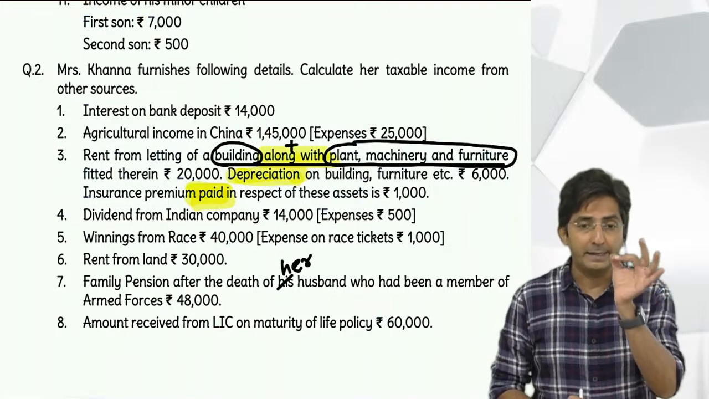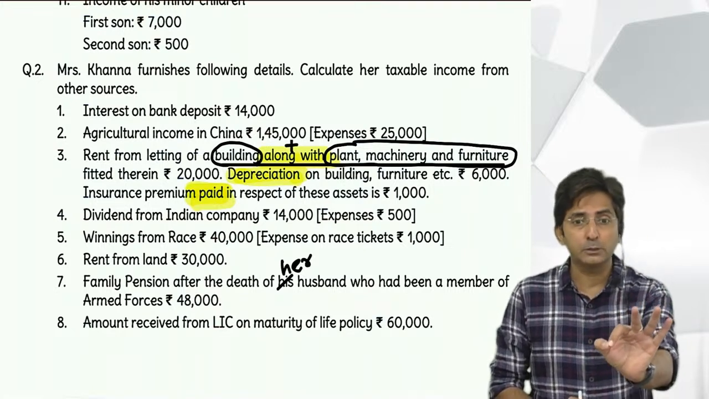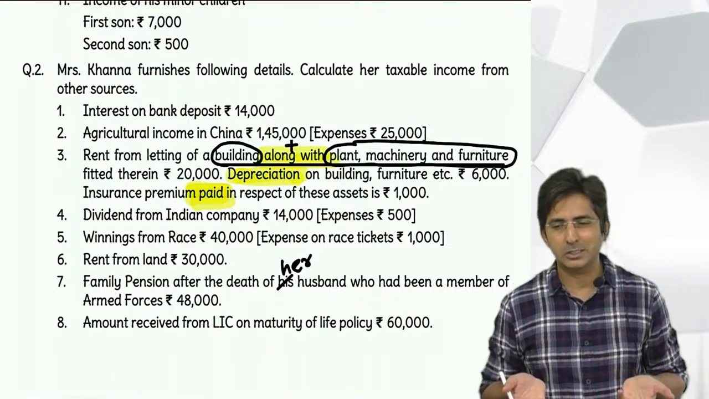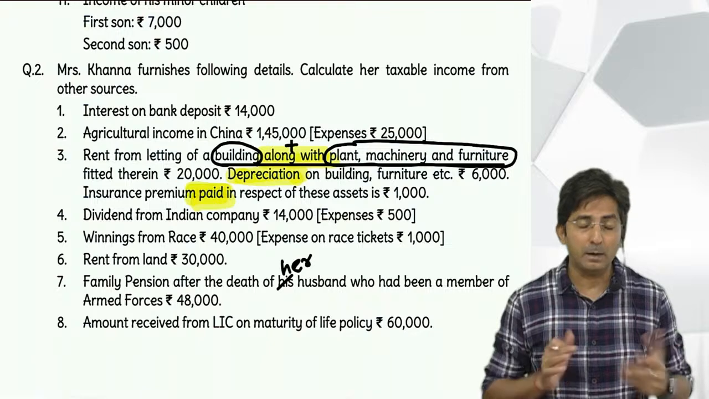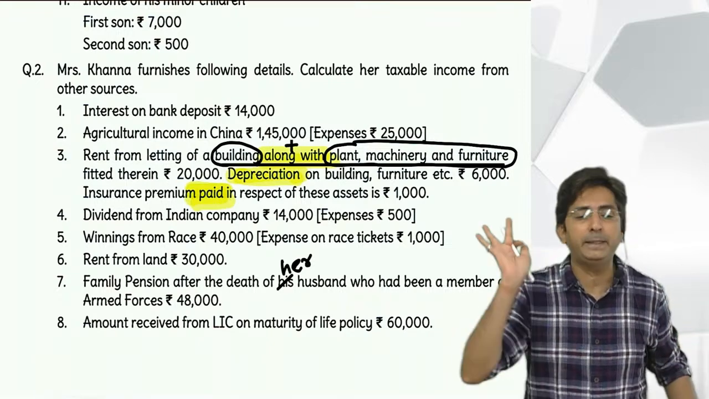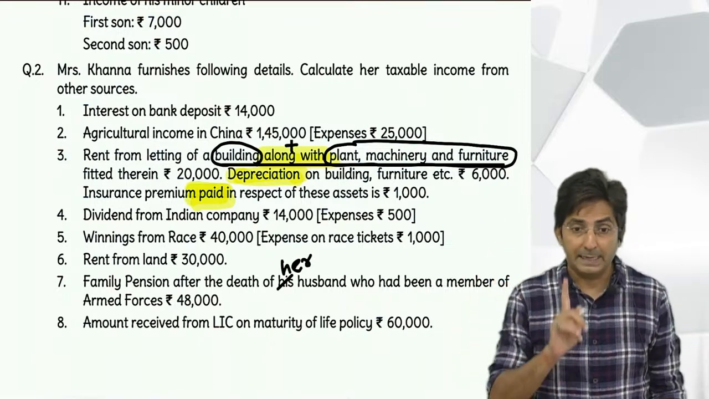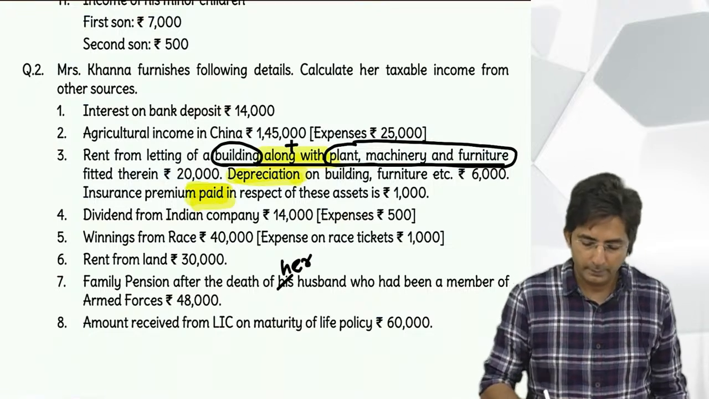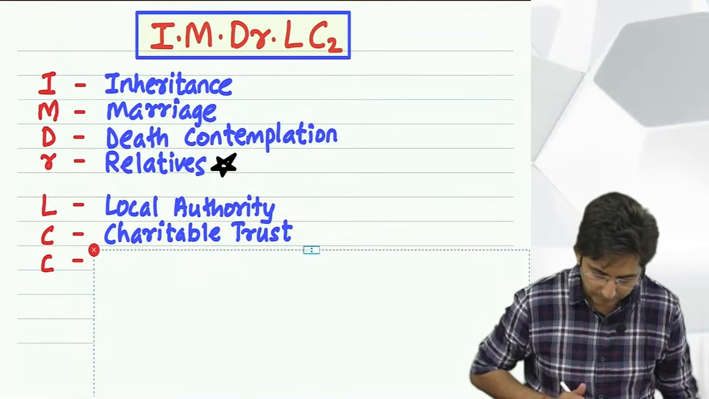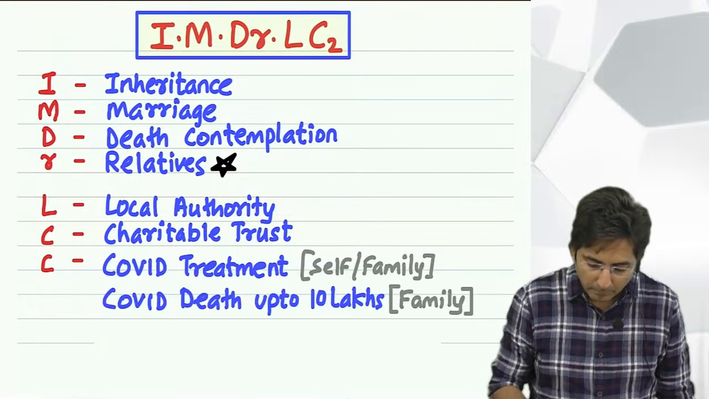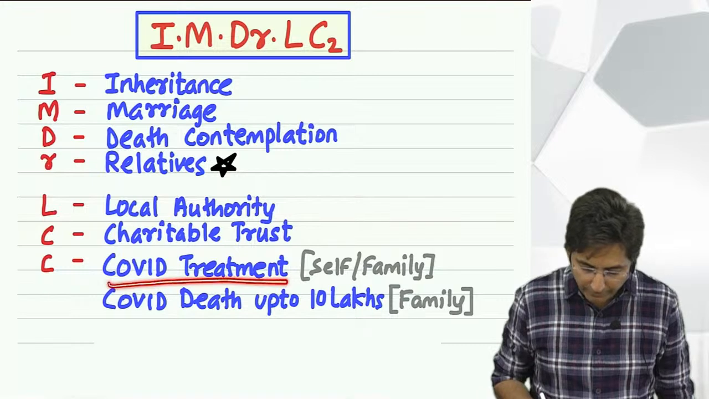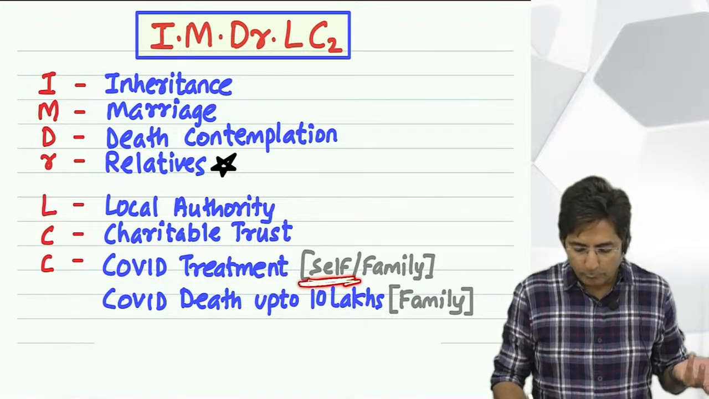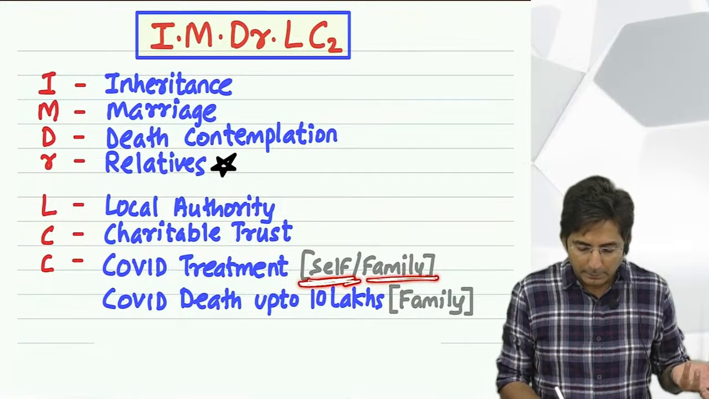See, if it is COVID death, the amount received should be up to 10 lakhs. And no one gives about 10 lakhs firstly, but law says if someone is getting up to 10 lakhs, it will be exempt. But that is if it is death. If it is treatment, any amount, no limit. See, I have written here, look, read. COVID treatment can be of self also and family also. But death.